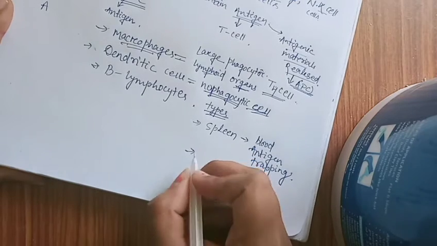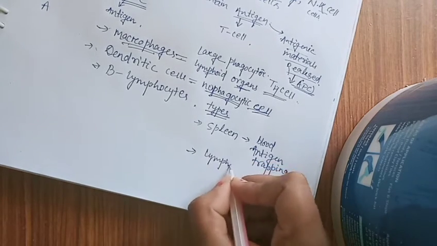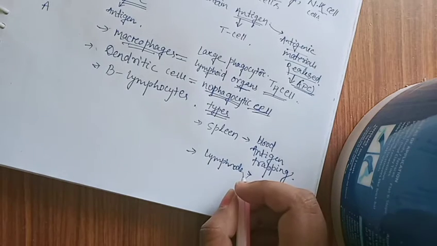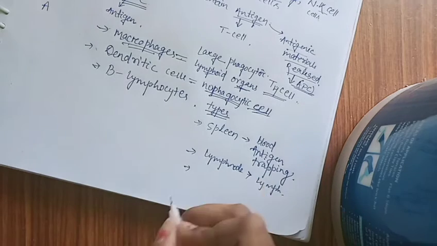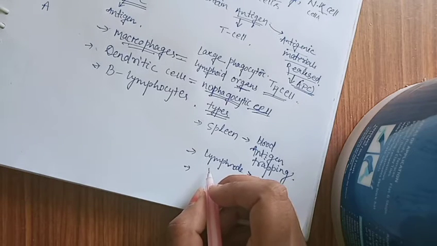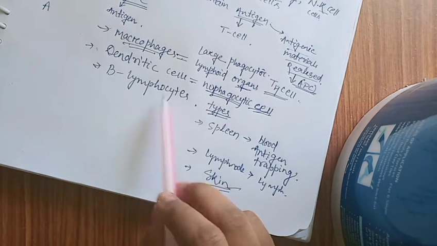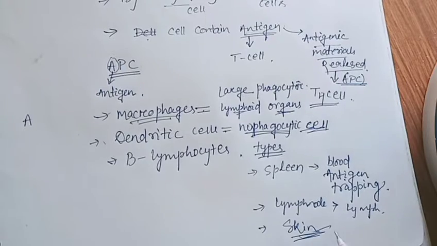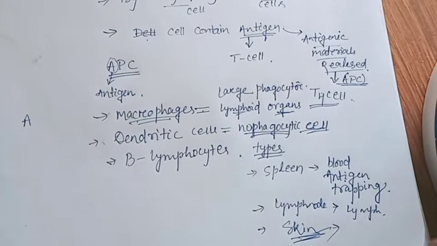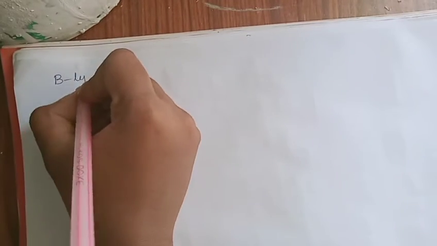Then the dendritic cell present in the lymph node, which causes trapping of antigen in the lymph. Another is the Langerhans dendritic cell in the skin. The antigen presenting cells present in the skin cause the trapping of antigen present in the skin. That is the thing.